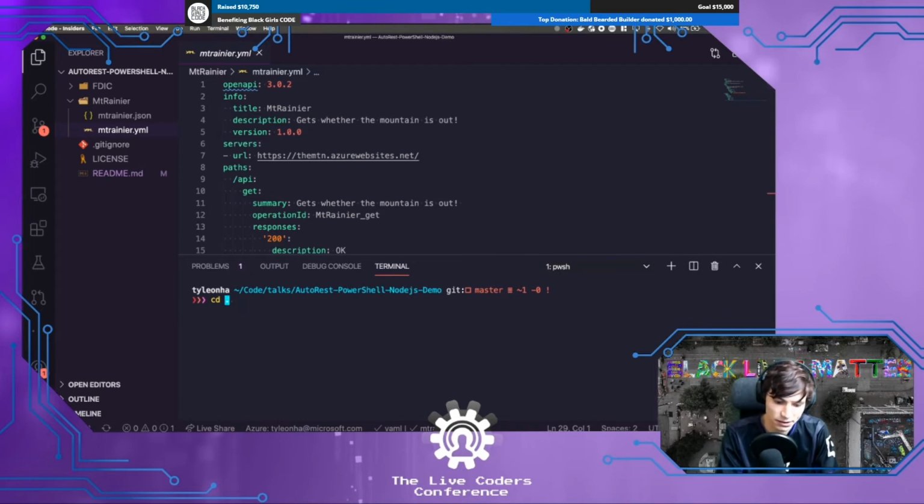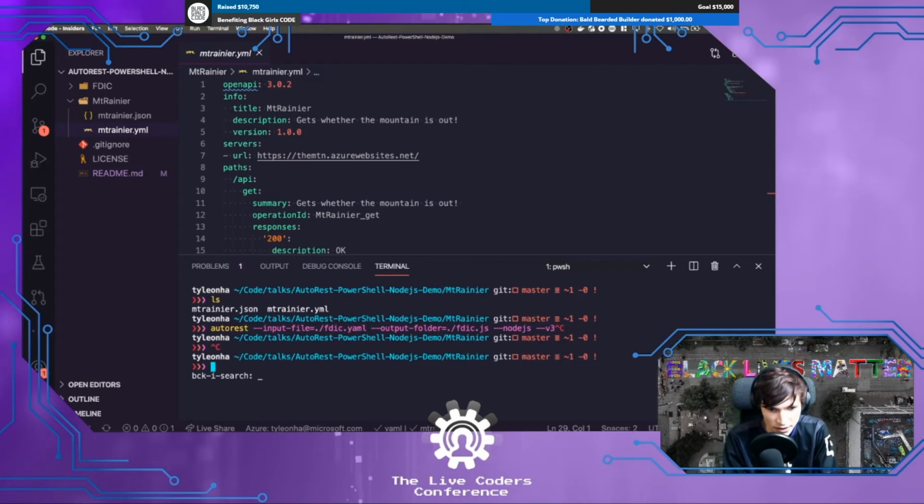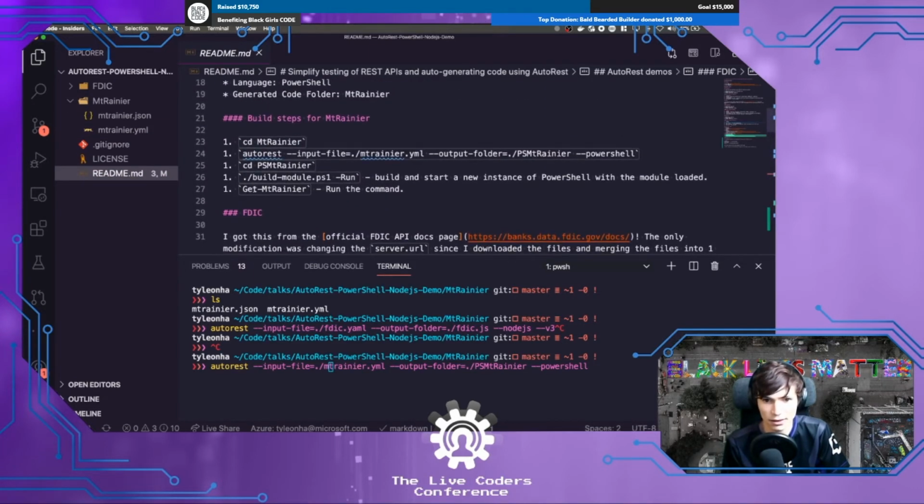So I'm going to cd into Mount Rainier here. All right, and let's see. I've got the thing. Cool. Let me see the command that I need to run here. What is it? Not this one. It's Mount Rainier .yaml. There it is. Okay, cool. So here's the command that I'm going to run, and I mentioned this in the README as well here if you want to follow along.